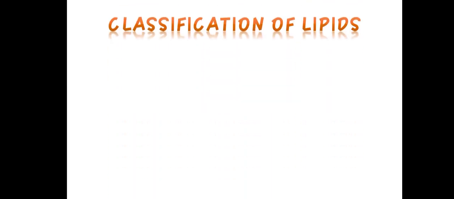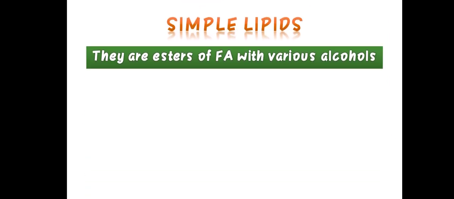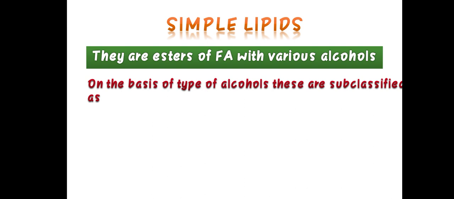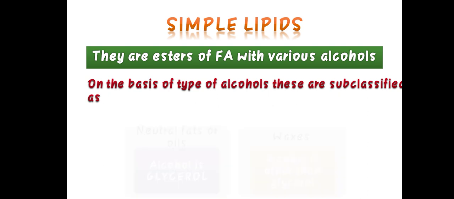Next is classification of lipids. So lipids are classified in three ways: simple lipids, complex lipids, and derived lipids. Simple lipids are esters of fatty acid with various alcohols. On the basis of the type of alcohol, they are subclassified as neutral fats or oils, where the alcohol is glycerol, and waxes, where the alcohol is other than glycerol.